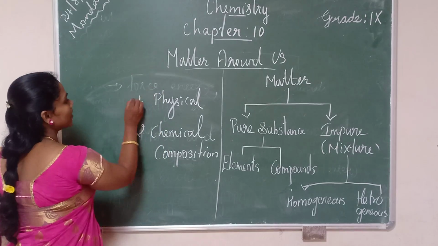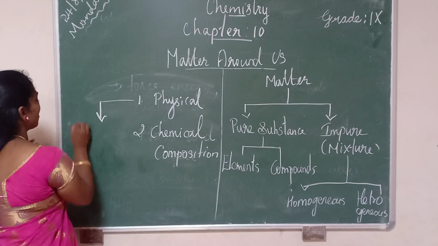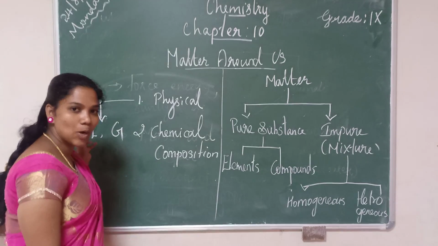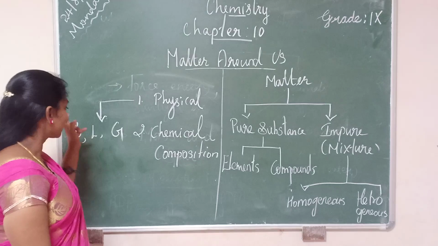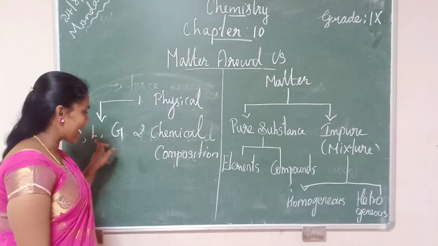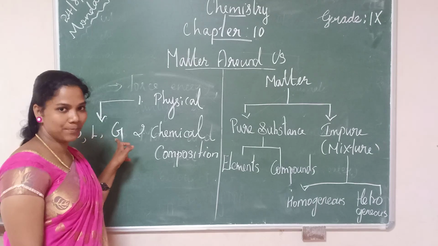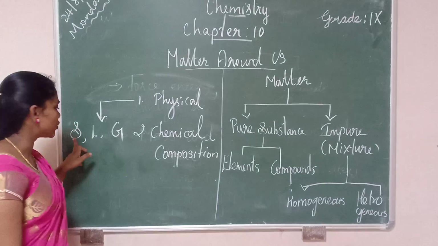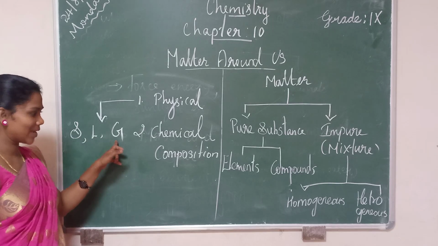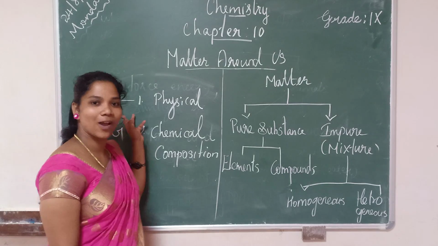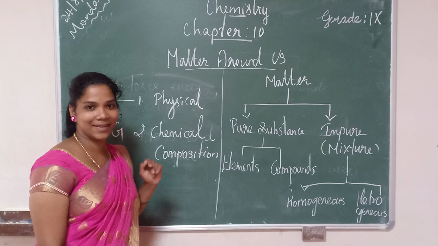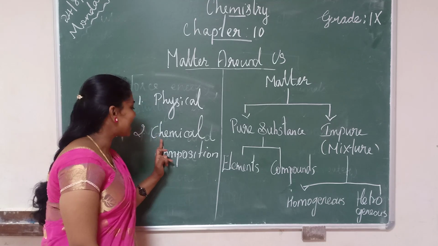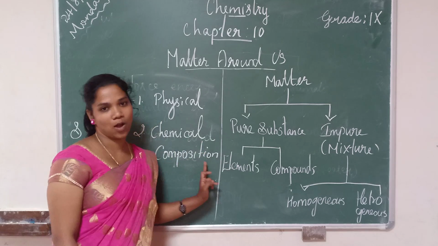In solids the molecules are tightly packed, in liquids loosely packed, and in gases more loosely packed. You are already familiar with this topic. Today we are going to study the classification based on chemical composition.